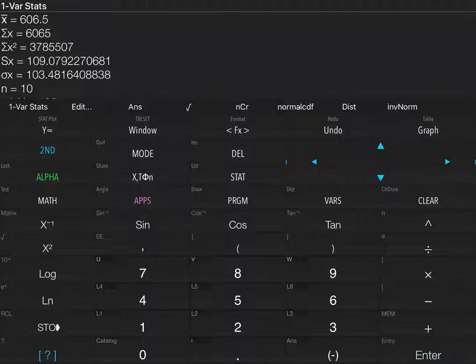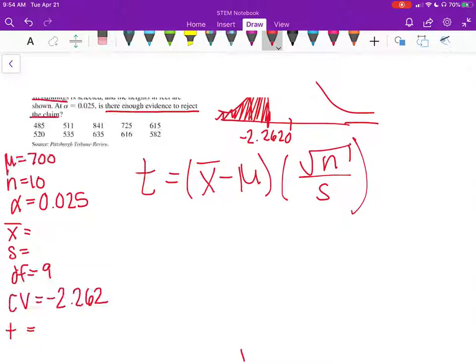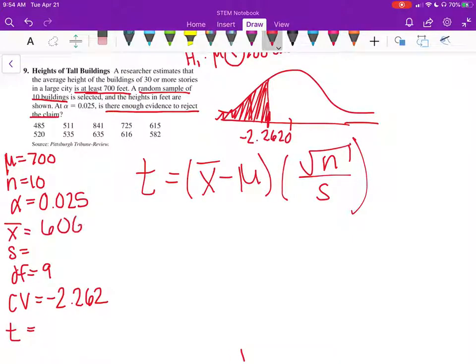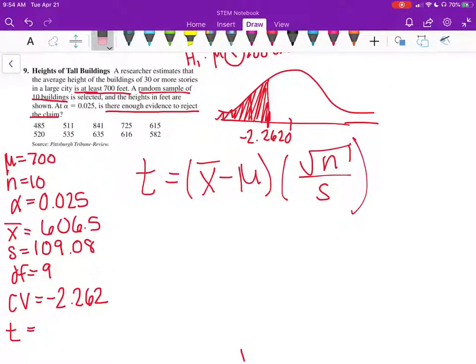Remember sample, because you can't determine a population standard deviation from a sample. So we have our x bar is 606.5, and our sample standard deviation is 109.08. So let's put those in here. x bar is 606.5, and s is 109.08, I believe. Let's double check that. Yes. Okay.